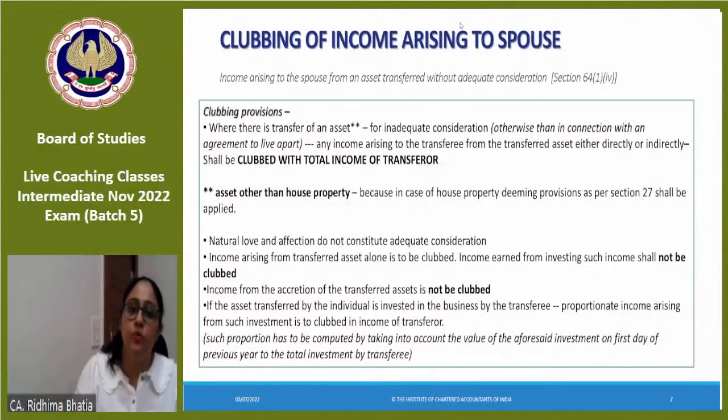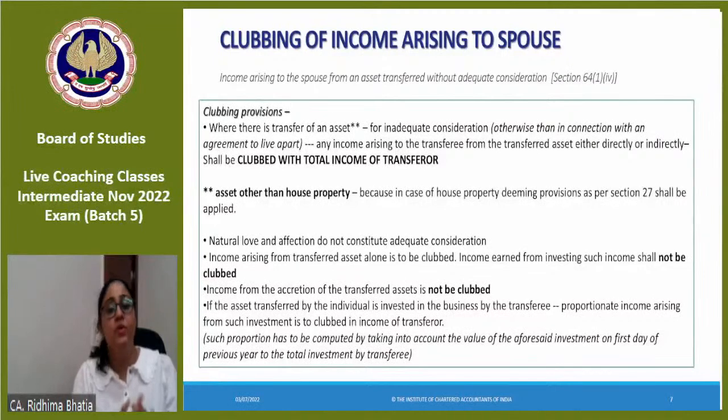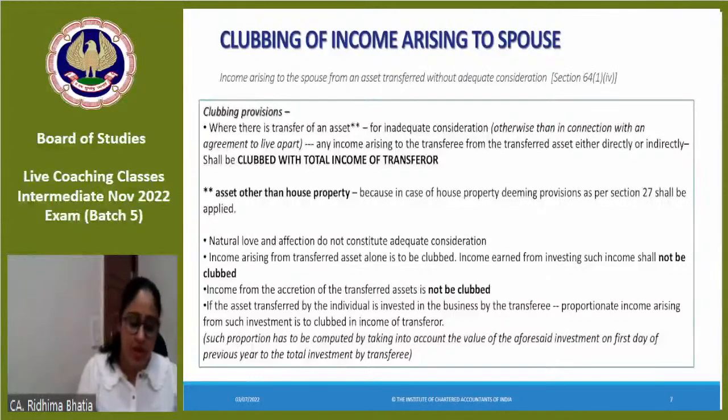So one clubbing provision which we just saw was clubbing of remuneration income, when the spouse is getting the remuneration from a concern where the individual has substantial interest and the spouse did not have any skills for that remuneration, then clubbing would happen in the hands of the individual. Okay, we saw that.